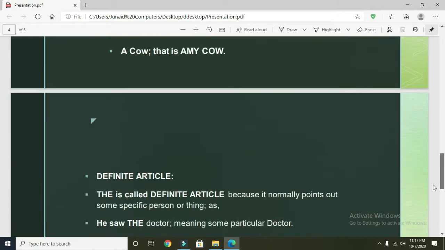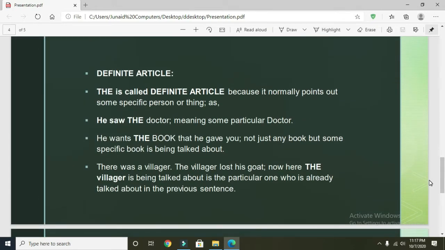In definite article, the word the is called definite article because it points out some specific person or thing being talked about or spoken about. So let's take a few examples. For example, he saw the doctor, meaning some specific or particular doctor.